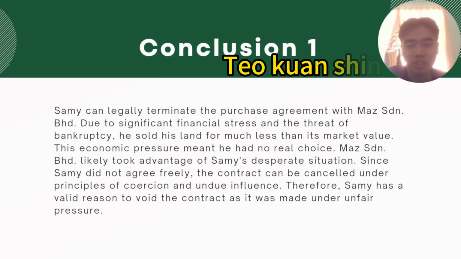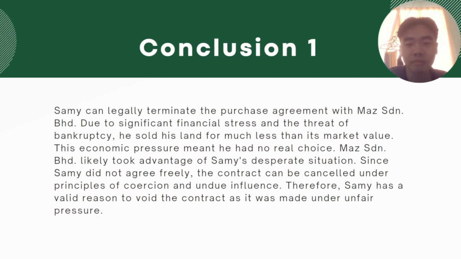Hello, doctor. My name is Teo Guan Sing. My matric number is S66051. Today, I want to talk about the conclusion for issue 1. Sammy can legally terminate the purchase agreement with Mas Sendirian Berhad. Due to significant financial stress and the threat of bankruptcy, he sold his land for much less than its market value. This economic pressure means he had no real choice.